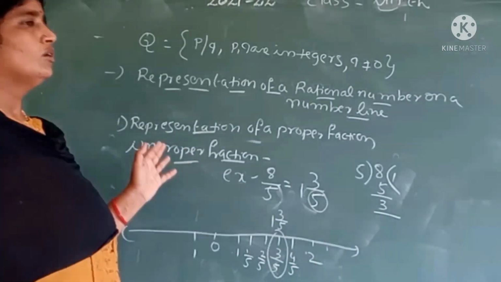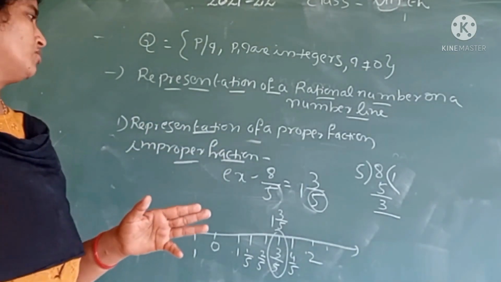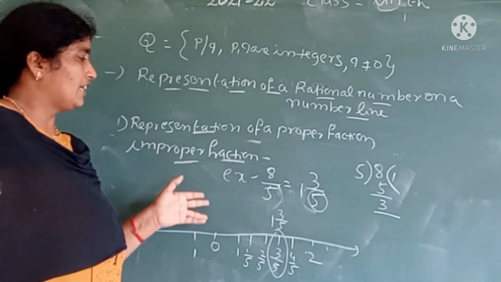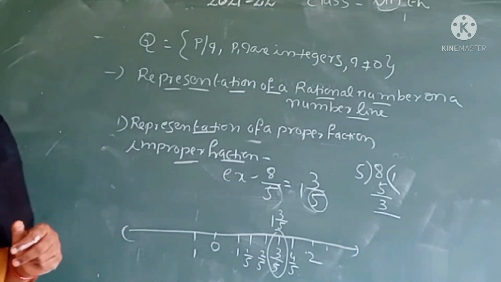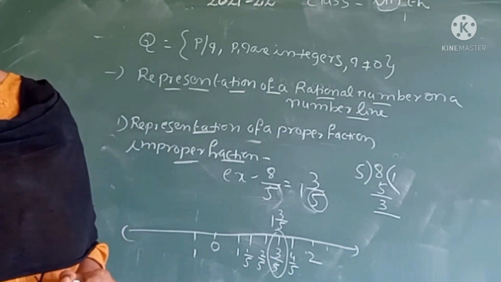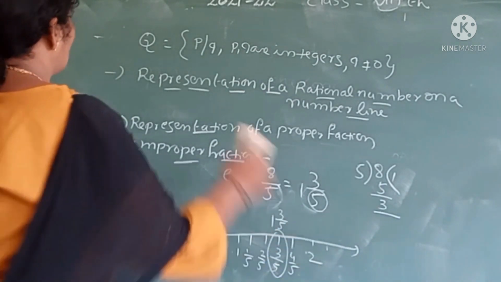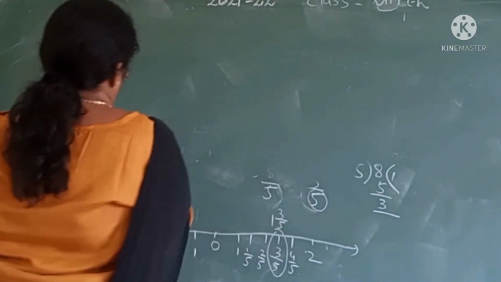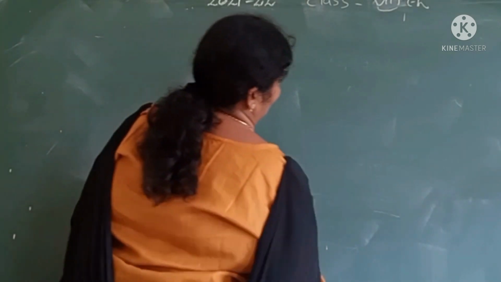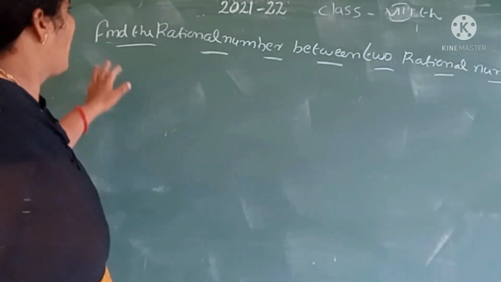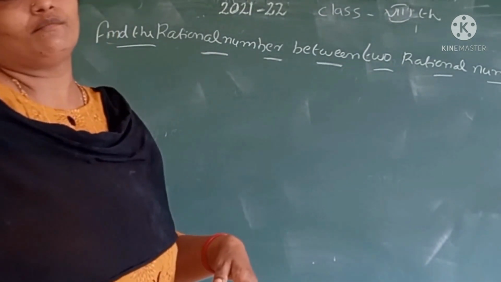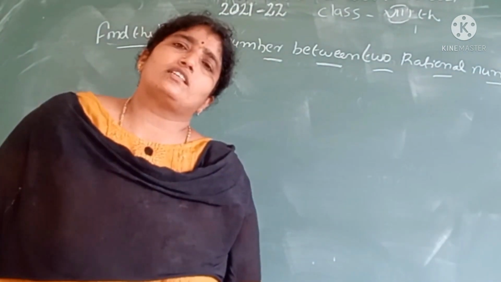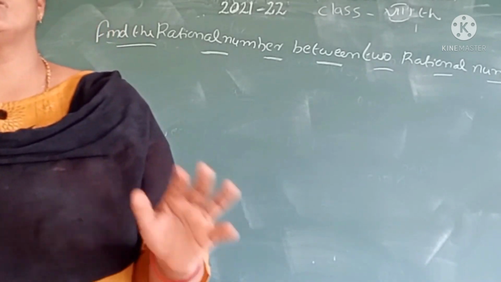All of you do many more examples in your homework. Then we get more knowledge. This is the first topic of our class. Next, the second topic of our class is to find the rational numbers between two rational numbers. There are many rational numbers between any two rational numbers. We want to find them.